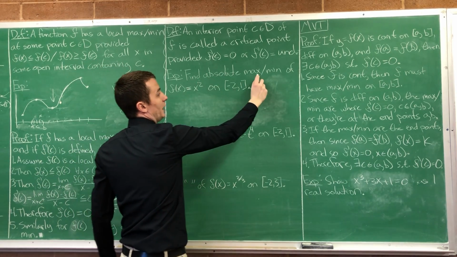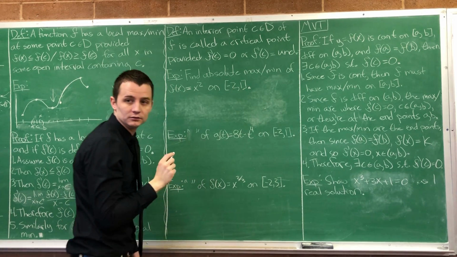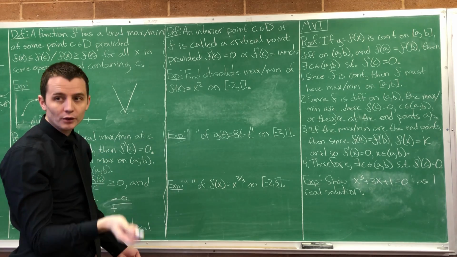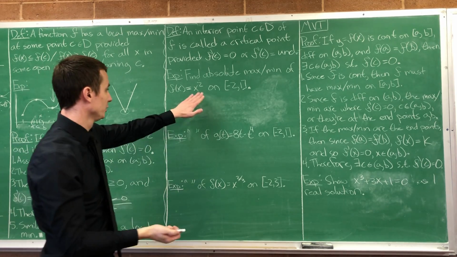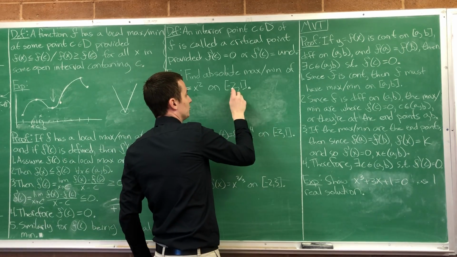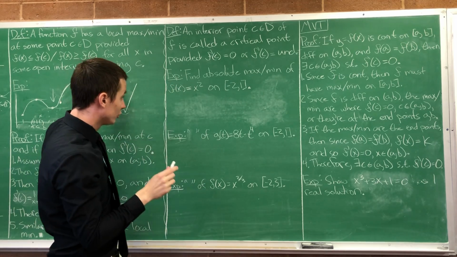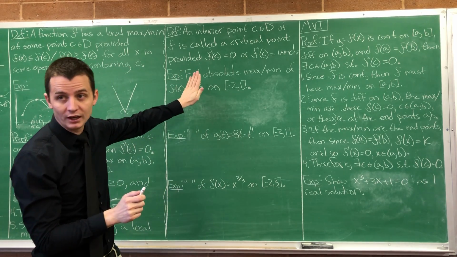So find the absolute max and min of f of x equal to x squared on negative 2 to 1. Now we already know, just because we're familiar with the parabola, what the answer is. The absolute min happens at 0, the absolute max happens at negative 2. But let's think about it in terms of the information we have here.